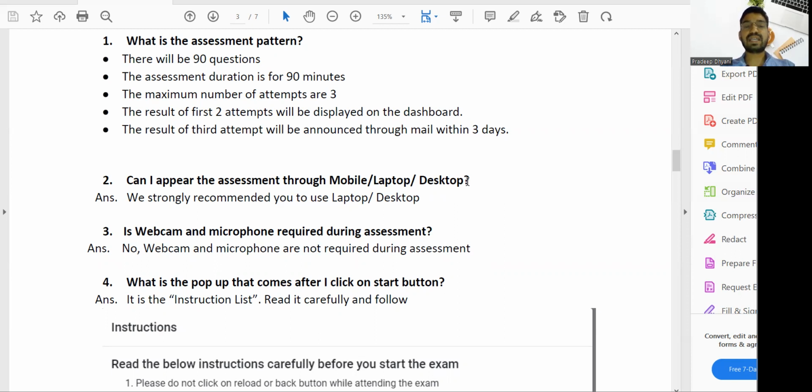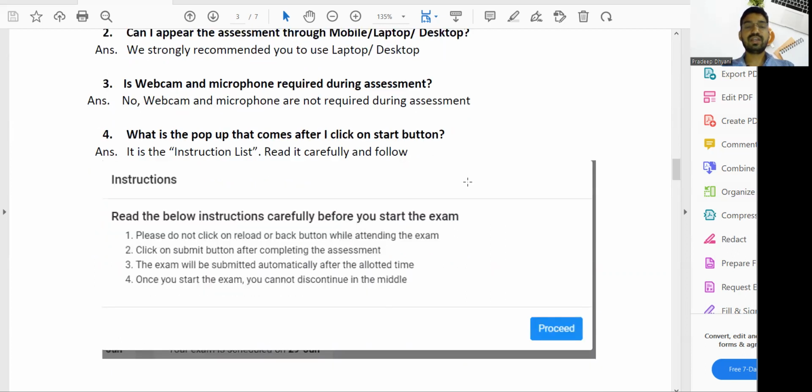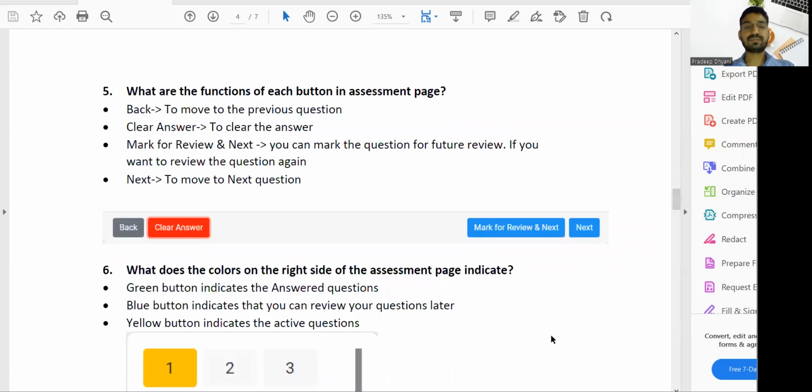What is the pop-up that comes after I click on the start button? This is only a pop-up. Read the instructions carefully, like in this format. You just need to click on the proceed button.